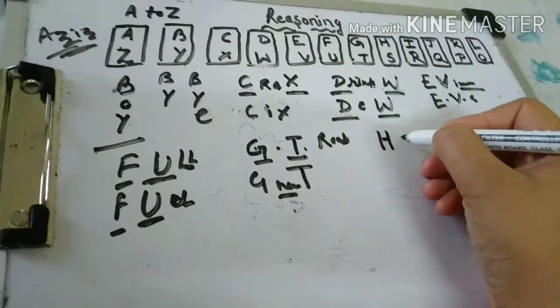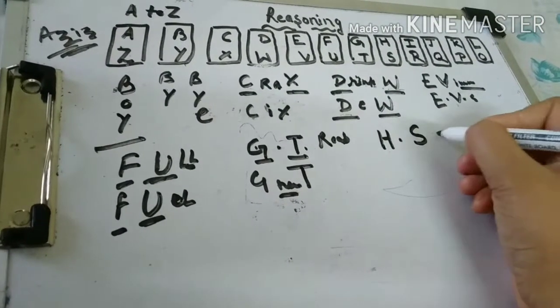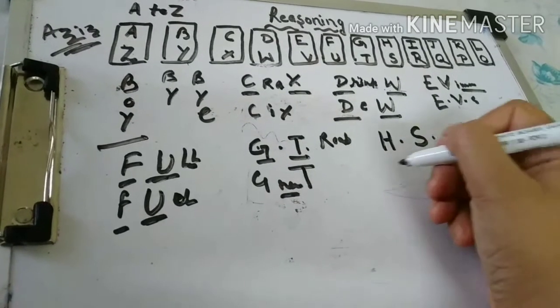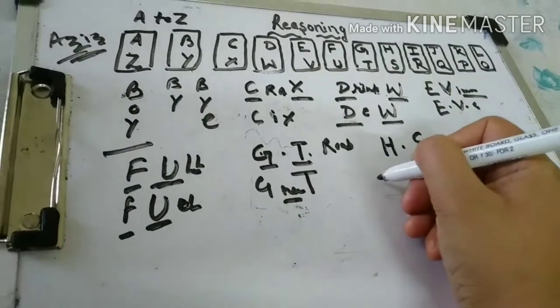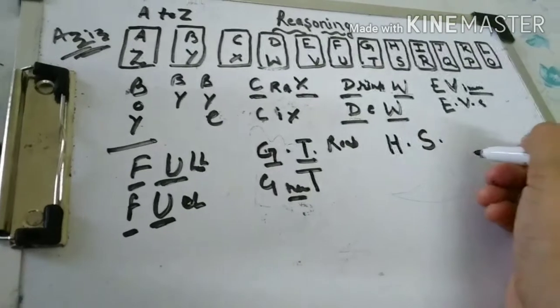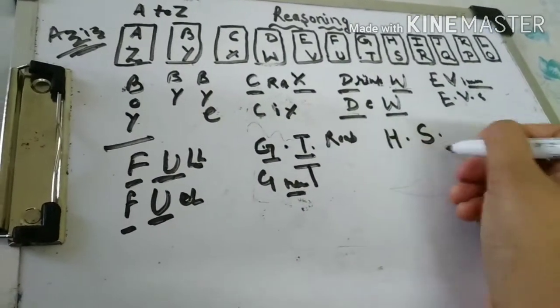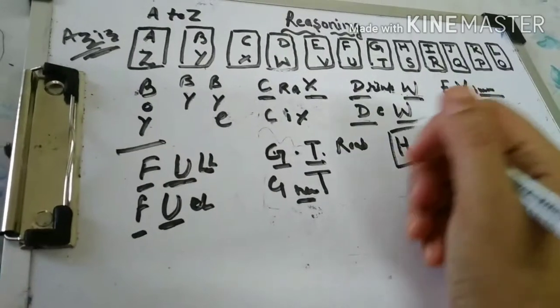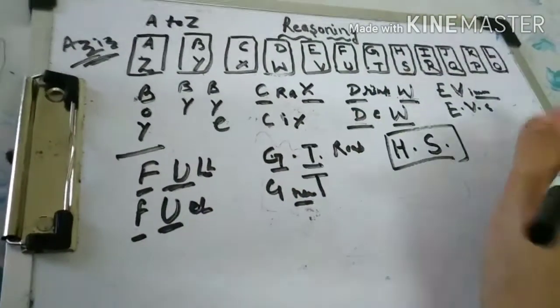Or H, is high school, higher secondary, or like Harbhajan Singh, or Honey Singh. So many examples of H and S, very simple to remember. Honey Singh, Harbhajan Singh, high school, higher secondary.